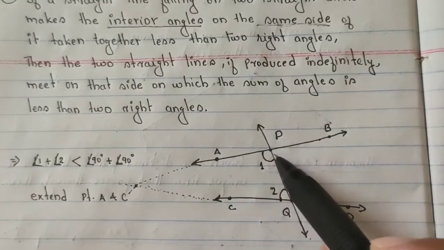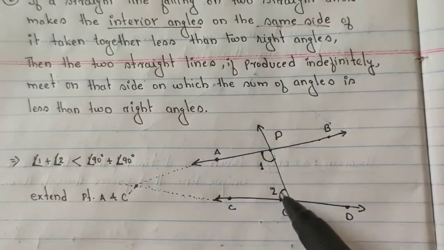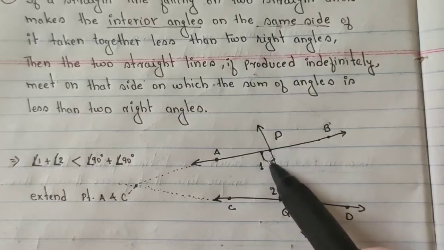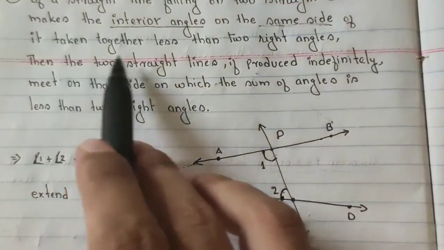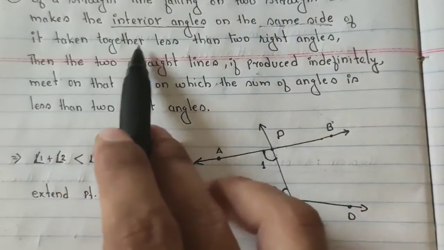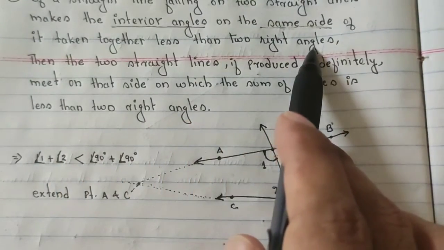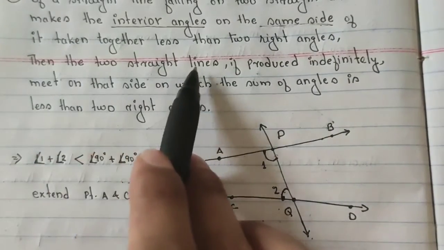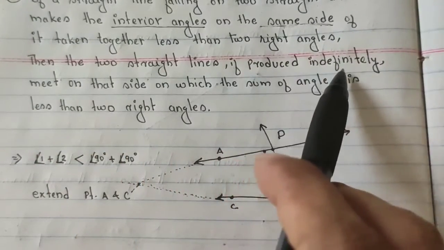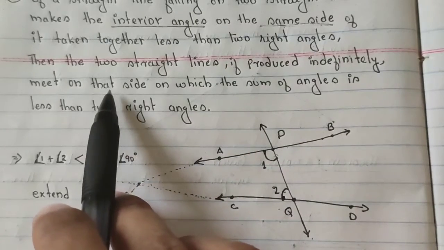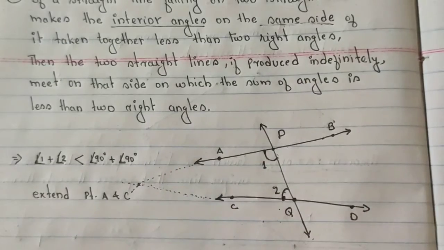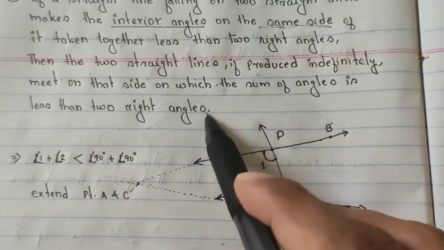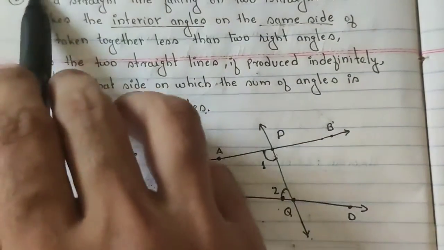First of all, there should be interior angles, these are the interior angles, and both are on the same side. And third, these angles together should be less than 2 right angles, less than 90 degrees each. Then the 2 straight lines, if produced indefinitely, meet on that side on which the sum of the angles is less than two right angles.